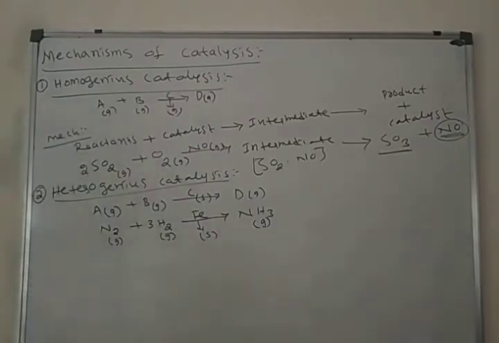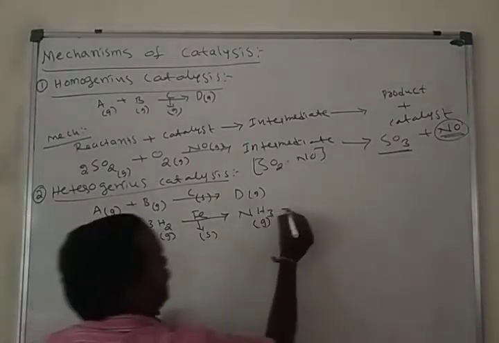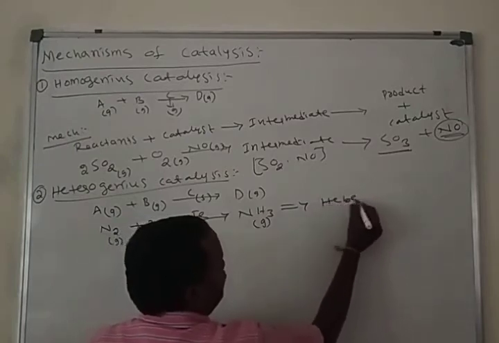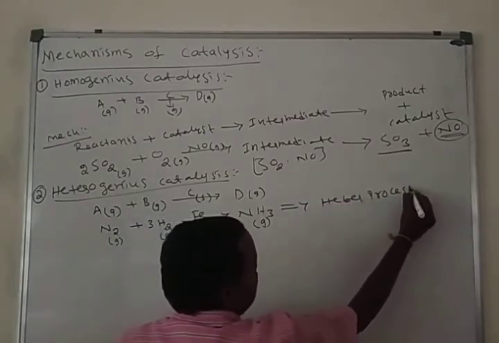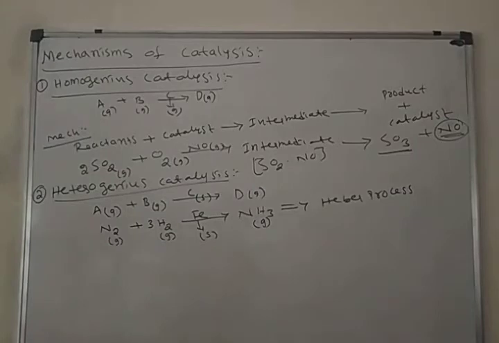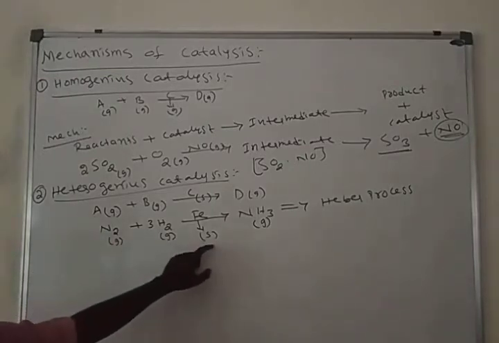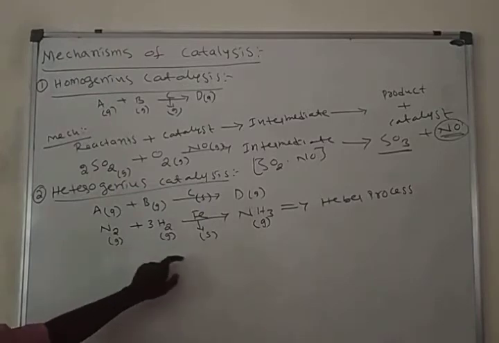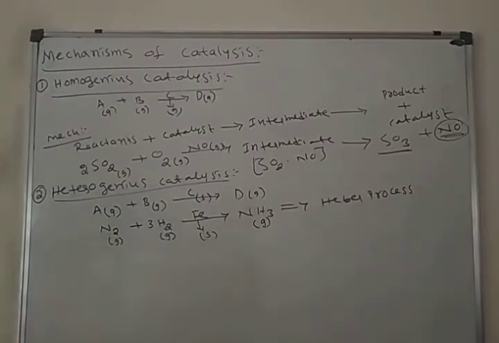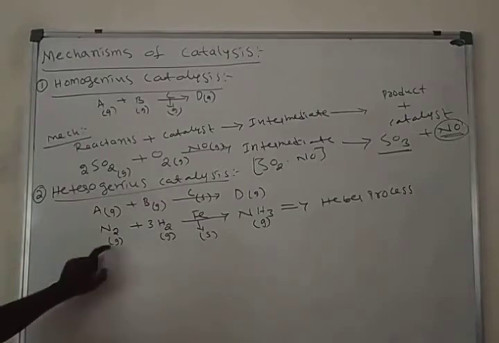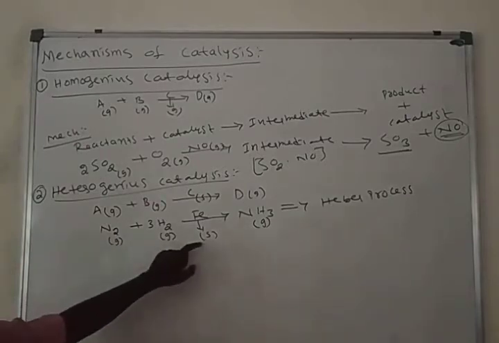See, this catalytic reaction, what is that? The preparation of ammonia by using the Haber process. Here this reaction proceeds through different phases, different physical states of reactants and catalysts. How does the reaction take place? This is present in a gaseous phase, this is present in a solid phase.